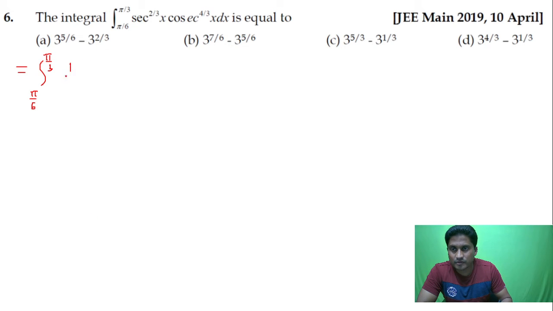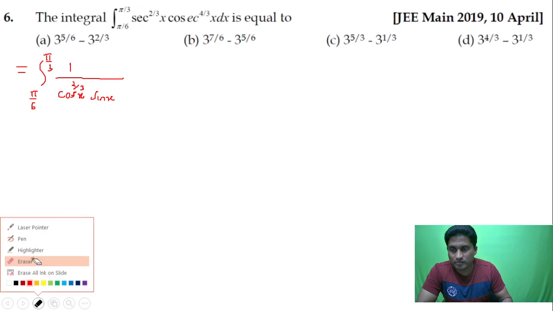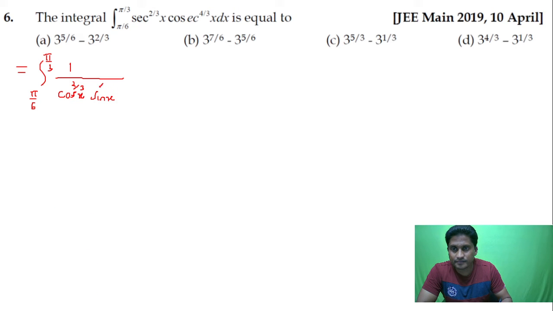So this is 1 upon cos x to the power of 2 by 3, and then sin x to the power of 4 by 3, and then dx.